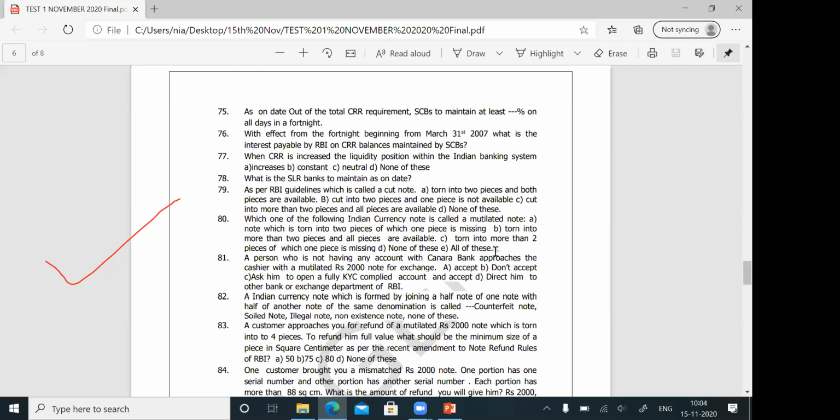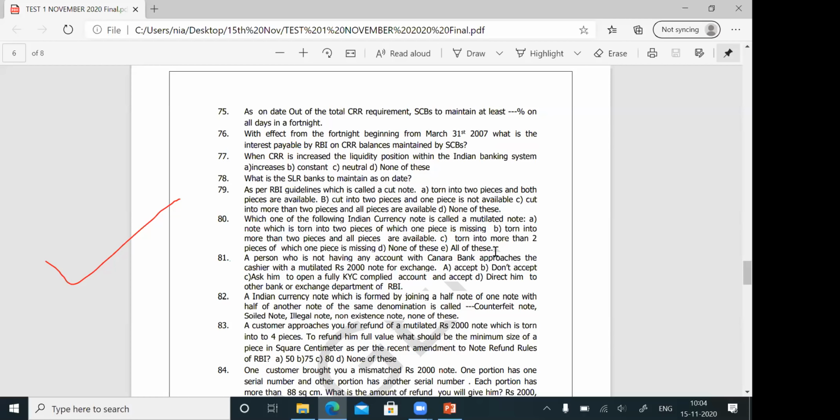Okay, now question number 81. A person who is not having any account with Canara Bank approaches the cashier with a mutilated 2,000 rupees note for exchange. So a person is not at all having an account. He approaches the Canara Bank cashier to exchange a mutilated note.